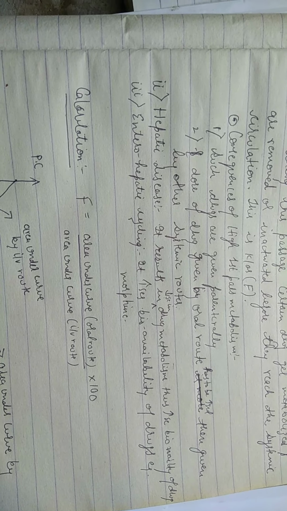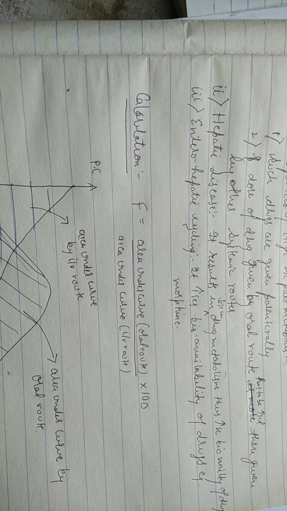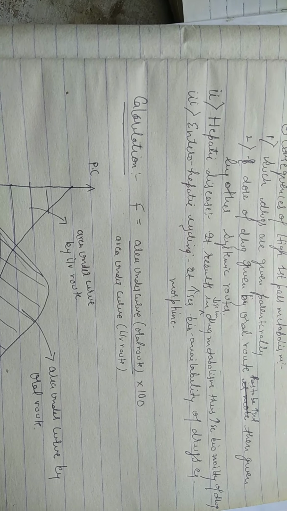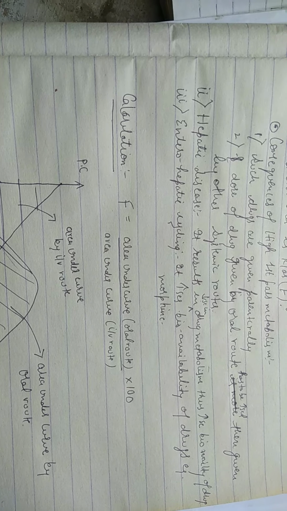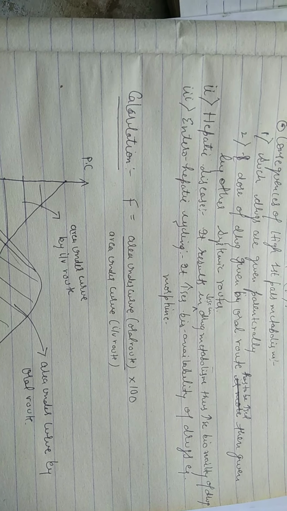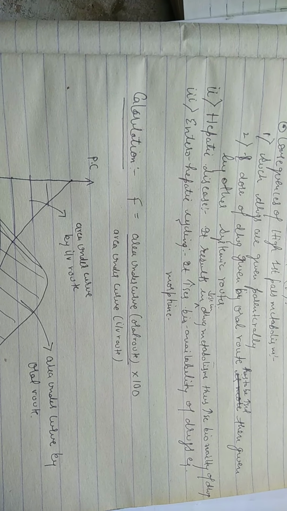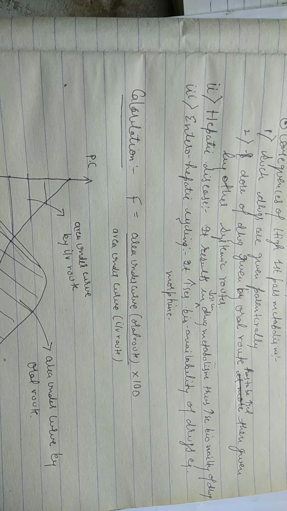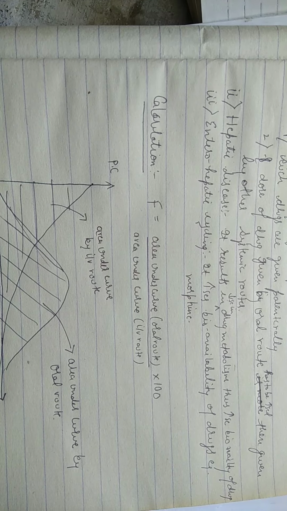Now we will discuss the second point, that is hepatic disease. If any individual is suffering from any hepatic disease, what does it affect in the bioavailability? It results in decreased drug metabolism. That means the drug does not metabolize fast or rapidly, so it will increase the bioavailability of the drug. The third point is enterohepatic cycling. It increases the bioavailability of drugs.